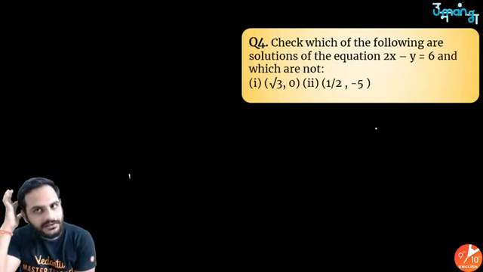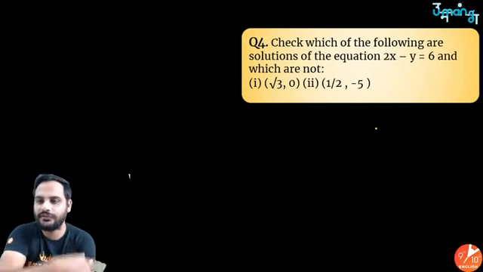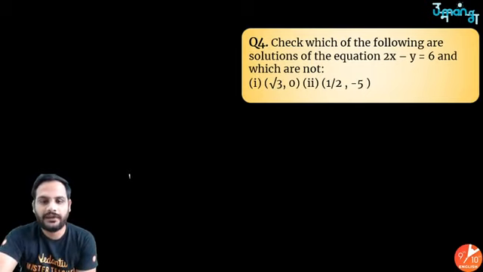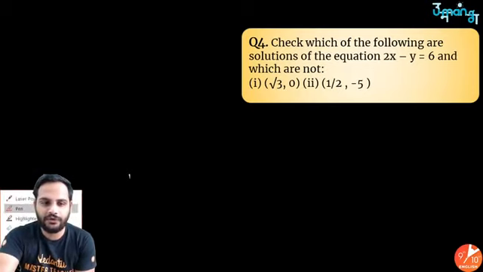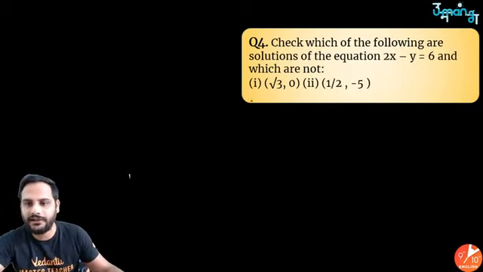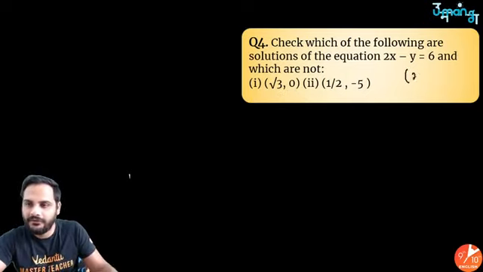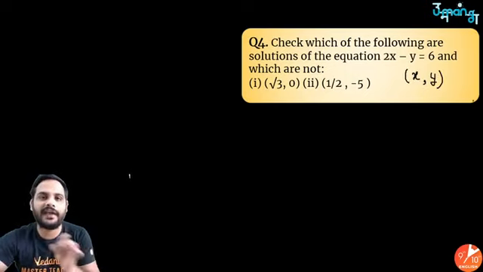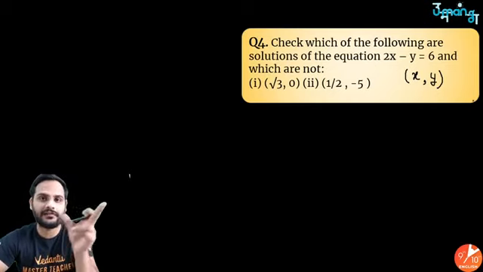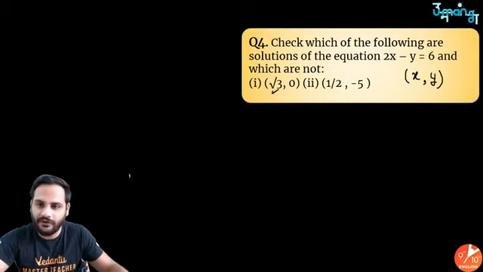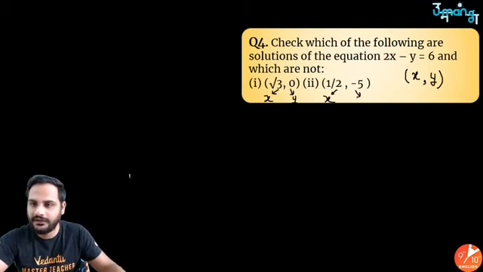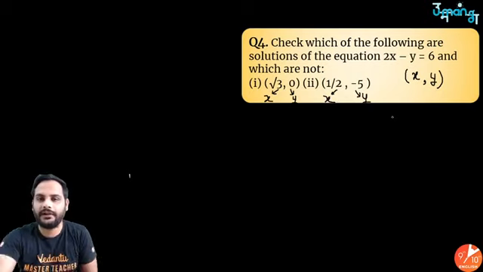Next part it is saying, check which of the following are solutions of this equation and which are not. Now they have given us the values. You might be wondering, sir, they have given the values like this, so which one is the value of x, which one is the value of y? If you are representing in this form, always remember, first you write the value of x and then the value of y. So it is always x, y, as in writing coordinates. So this is the value of x, this is the value of y, and here this is the value of x and this is the value of y. Got it? As simple as that.